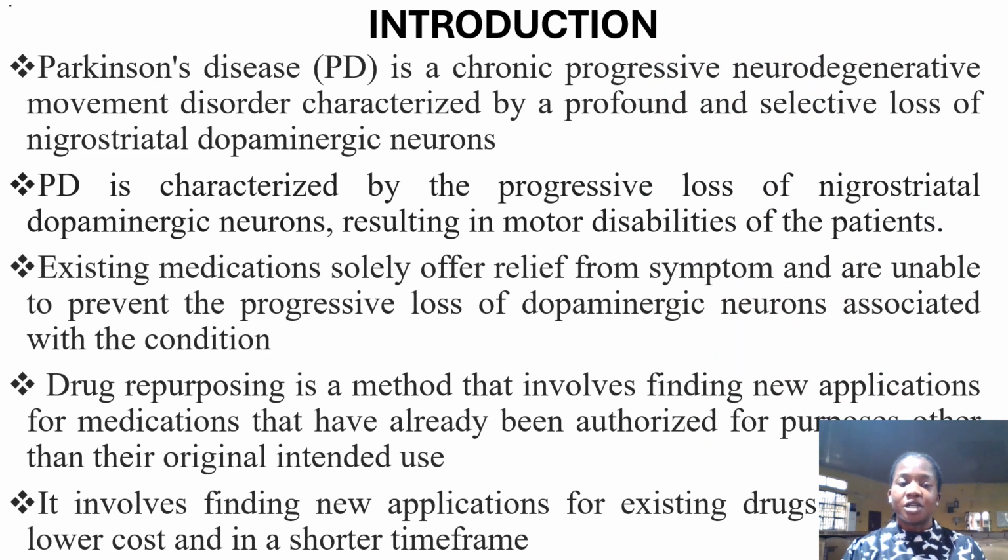These are my outline. Introduction. We know that Parkinson's disease is one of the neurodegenerative movement disorders that affects mostly elderly people. One of the profound effects of this disease is loss or slowness of movement. This is because of the loss of the dopaminergic neurons. And we all know that most of the drugs used in management of this disease don't really slow down the progression of this disease. Instead, they only help in managing the signs and symptoms of the disease for temporal effects. That's why we had to undergo drug repurposing, which is finding new applications for medications that are already in use.